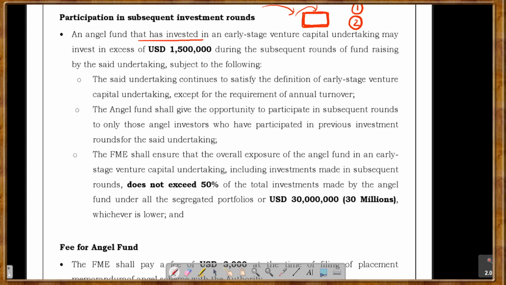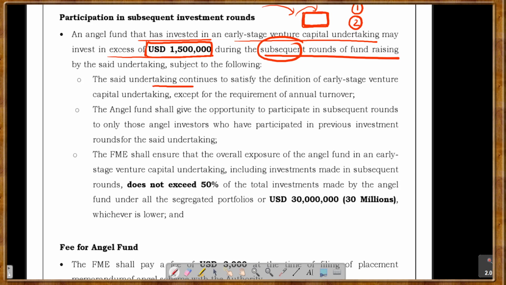An angel fund that has invested in early stage venture capital undertakings may invest in excess of US dollar 15 lakh. This was the maximum investment. Understanding my point, this was the maximum investment. Now, if you want to invest more than that in subsequent rounds, not in the first round but after that, you can do so, but there are a few conditions that you have to fulfill.